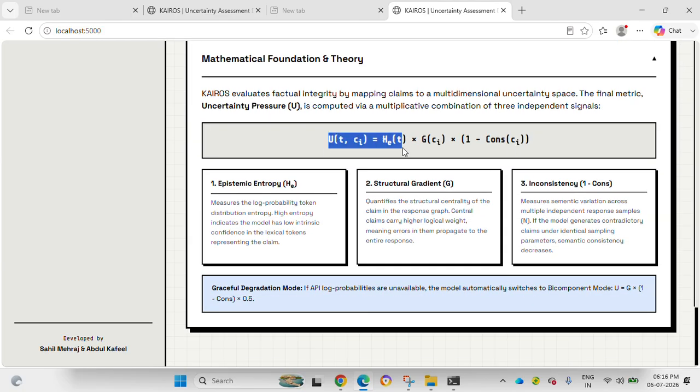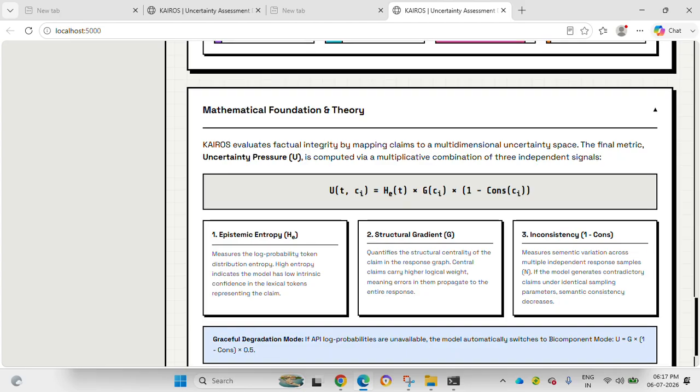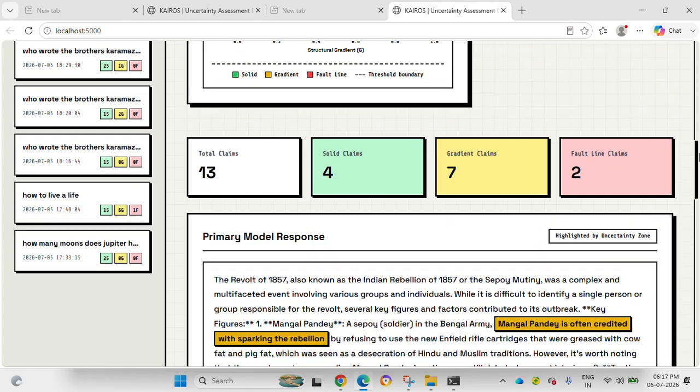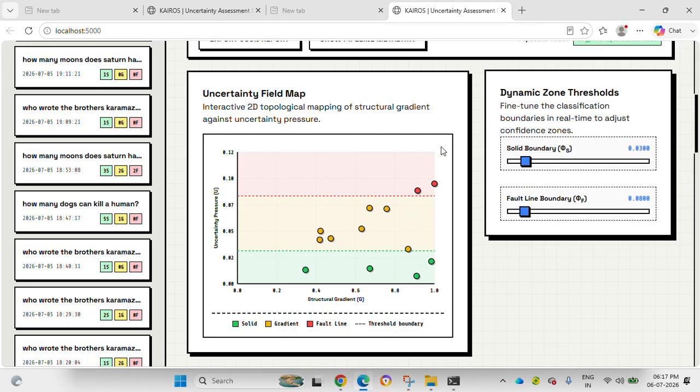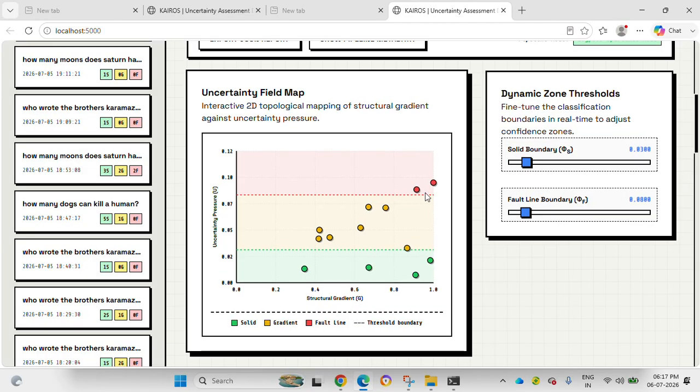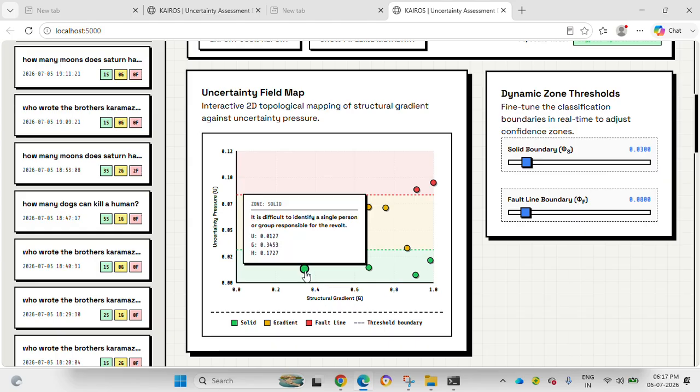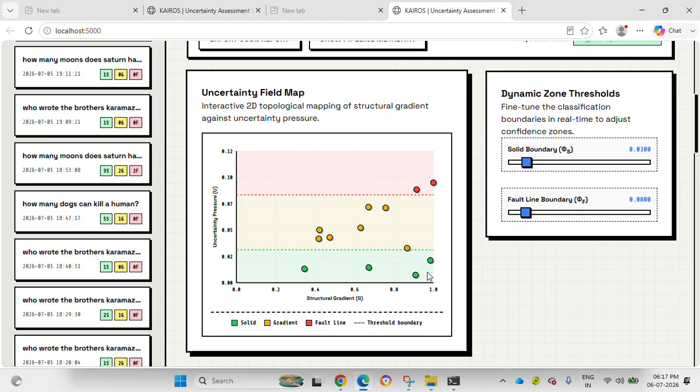And here we have the mathematical foundation in theory. I just showed this equation. This is the master equation. It just does all the math and gives us the uncertainty pressure. And now if we go up, we have this really cool field map. It's a 2D map of all the claims against uncertainty pressure and structural gradient. So here we have the solid claims, the 4 solid claims. It's very beautiful. And the gradient claims, and finally the fault line claims.